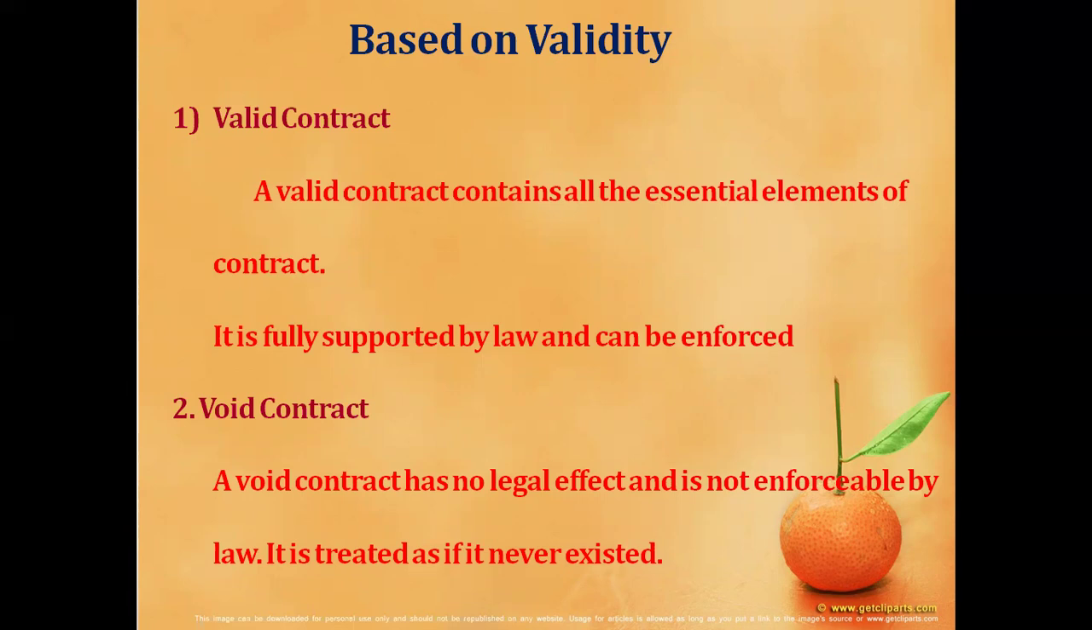A valid contract is one that contains all the essential elements of a contract. Namely, it has a legal offer and it should be accepted by someone else. For that purpose, both the parties give consideration. The purpose of the contract should be legal and good, and the consideration should be legal. So it is called a valid contract, and it is fully supported by the law and can be enforced by the law.